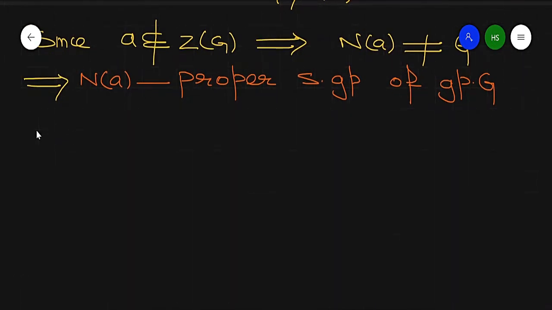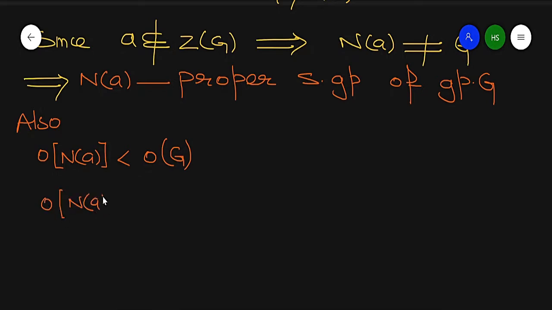Now by Lagrange's theorem, we know that the order of N(A) divides the order of G. Also the order of N(A) is less than the order of G, because it is a proper subgroup, and by Lagrange's theorem the order of any subgroup divides the order of G. So the order of G is p raised to power n.